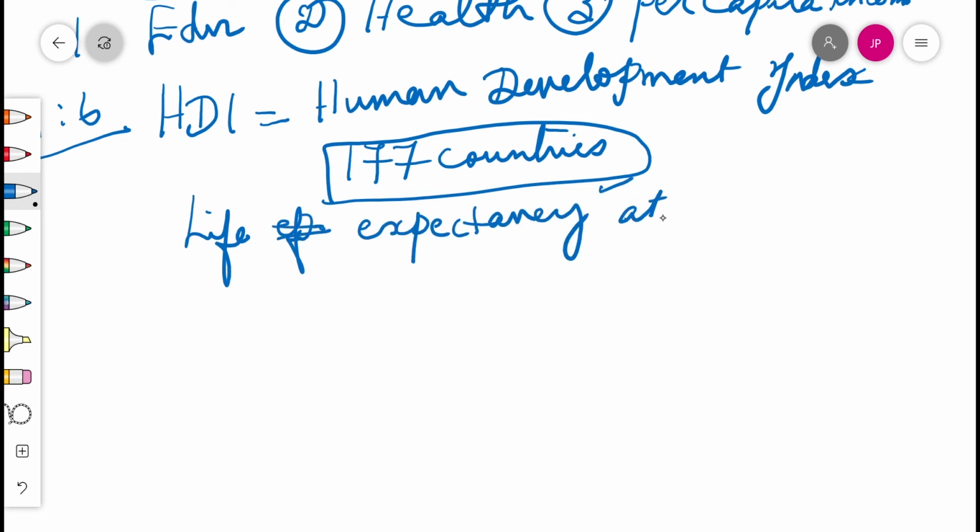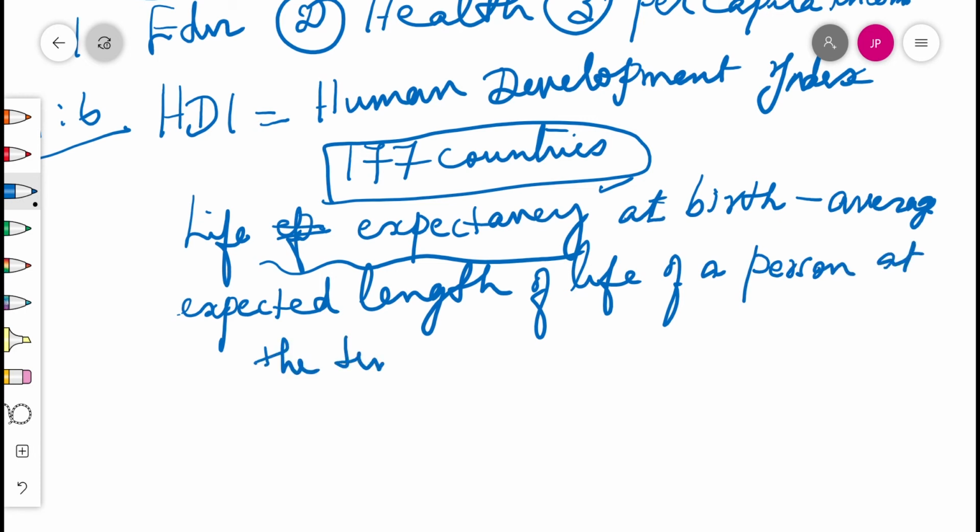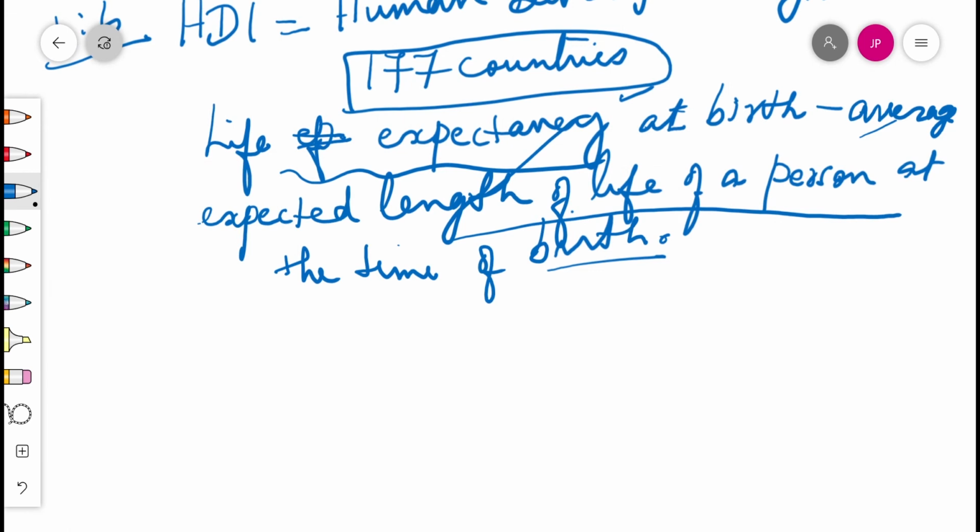Page number 13, boxes are given. Life expectancy at birth indicates, as the name suggests, what is it? Average expected length of life of a person at the time of birth. Repeat the answer: life expectancy at birth denotes or means the average expected length of life of a person at the time of birth. So that's the first criterion taken by the UNDP, United Nations Development Program.